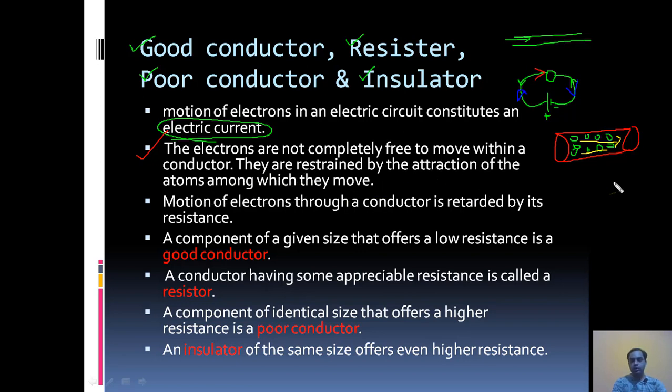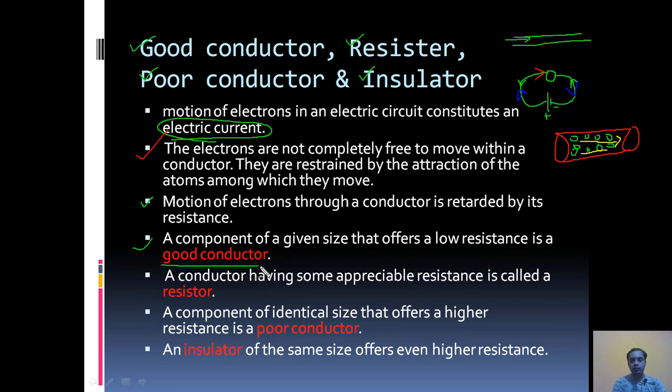As the electron flows, the electron is negatively charged. Now these negatively charged particles get attracted by the atoms and molecules. Motion of electron through a conductor is retarded by its resistance. I have already explained this in the last slide. So these motions of electron get affected by the atoms and molecules present in a conductor. So it gets resisted, retarded, it gets reduced. So a component of a given size that offers a low resistance is a good conductor.